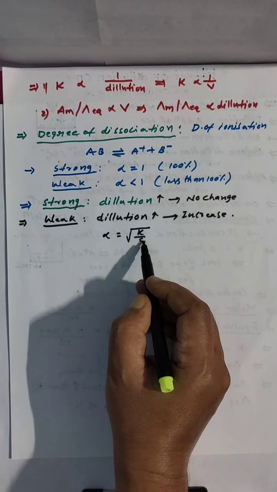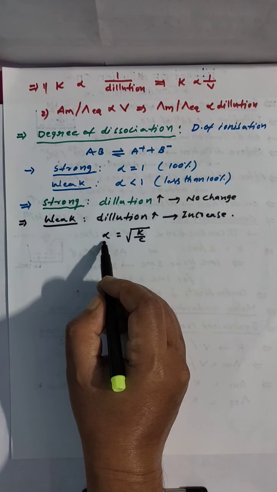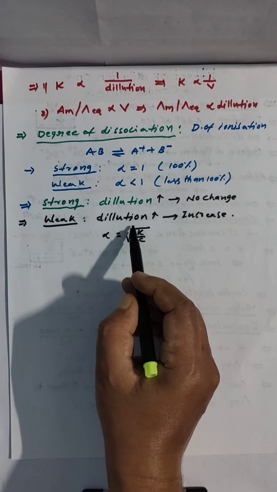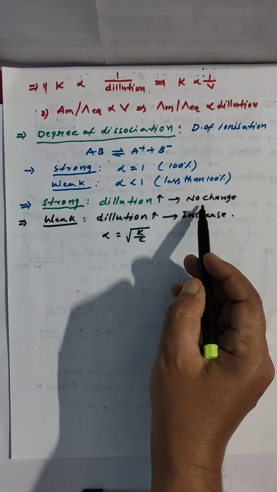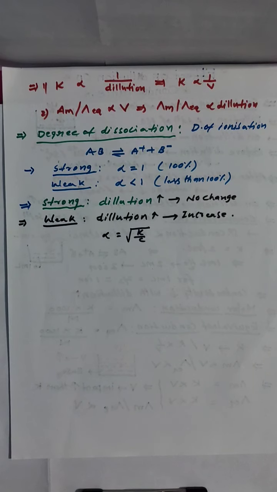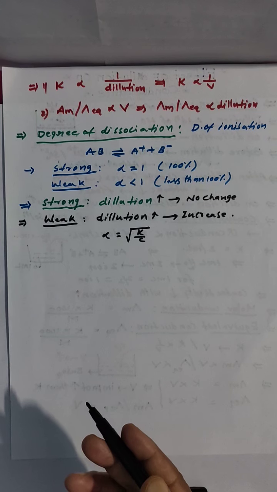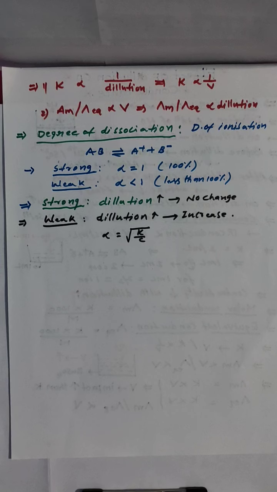As you go on adding water, C value decreases and alpha value increases for weak electrolytes, but on dilution there is no change in the conduction of strong electrolytes. So it is very clear now: the impact of dilution on degree of dissociation is more on weak electrolytes than strong electrolytes. In strong electrolytes there is no impact.